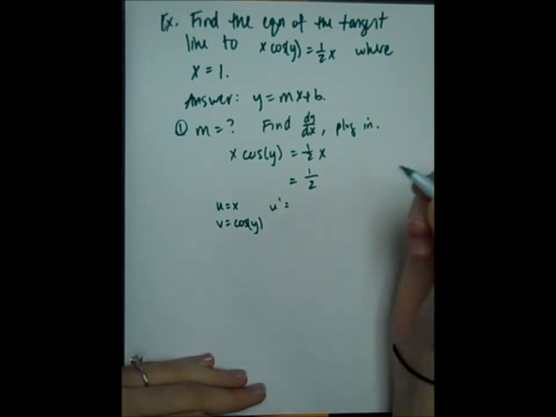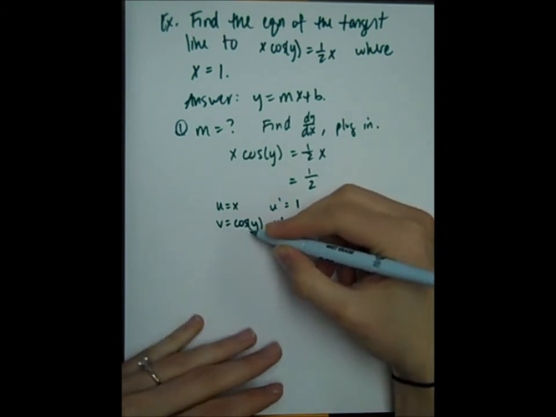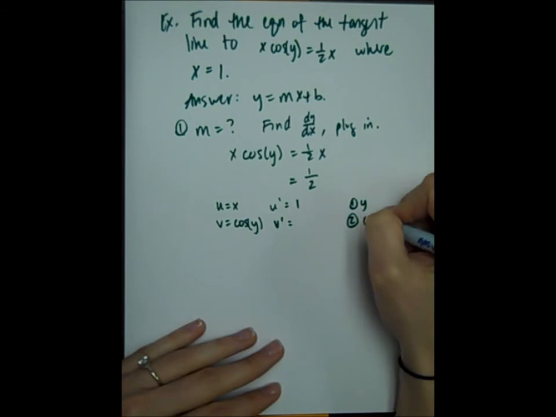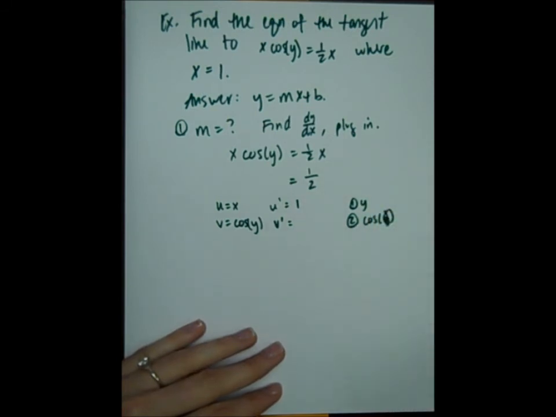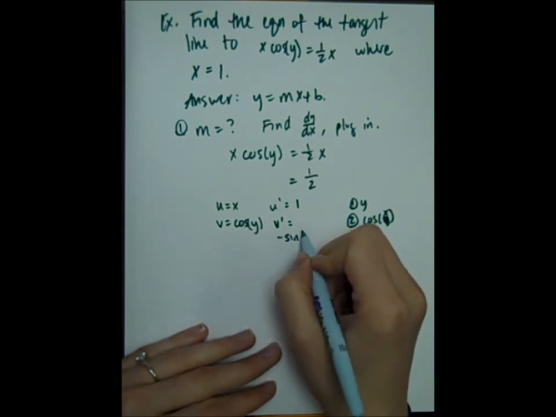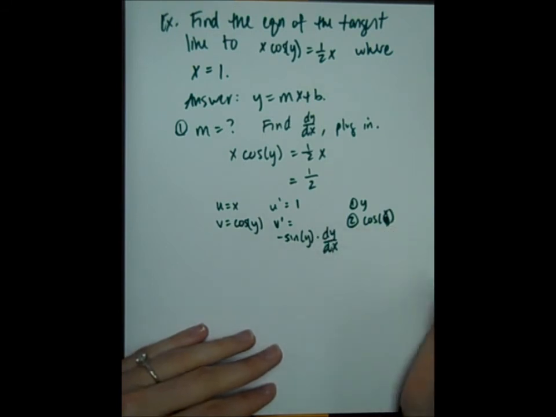So the derivative of x with respect to x is just 1. Now the derivative of cosine y, we're going to have to treat y as a function and use our chain rule. So the derivative of cosine is negative sine times dy/dx.